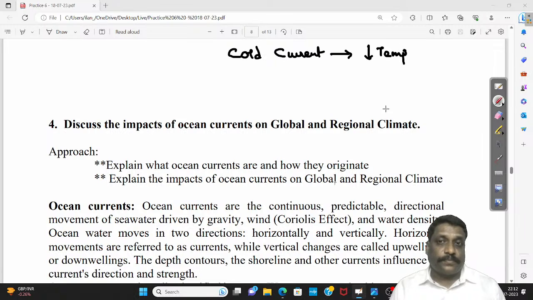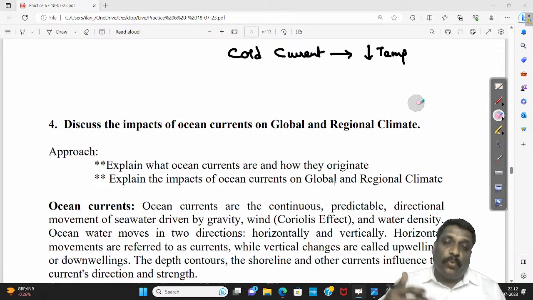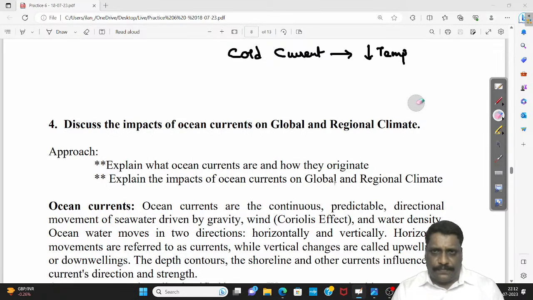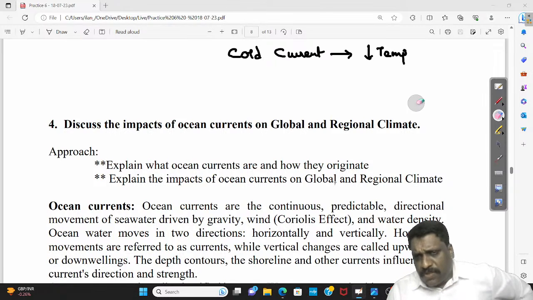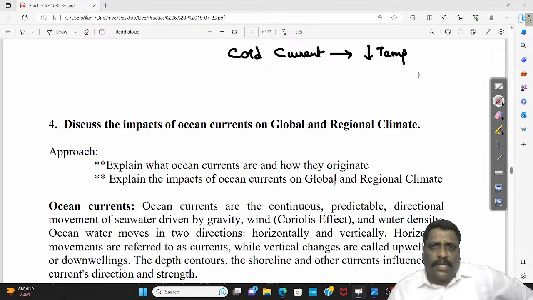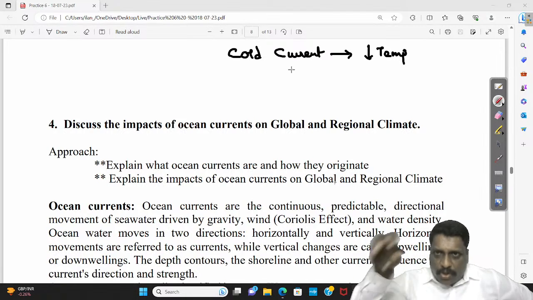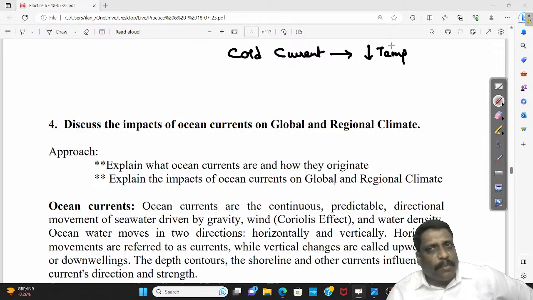One more thing. Climate is a concept which is applicable only on land. But the ocean's influence can be felt on land. Maritime influence can be there, influence of the air mass can be there. If that is the case, I am going to talk about the cold boundary current, the current which runs along the coastline. It will reduce the temperature. It will induce cold condition.